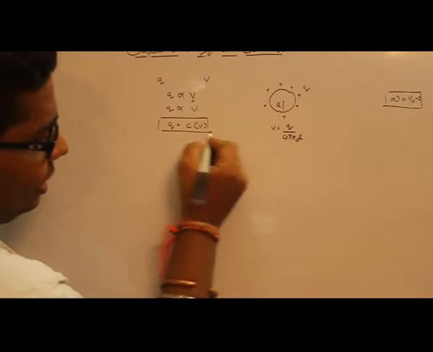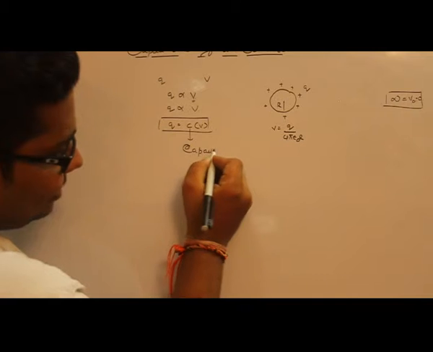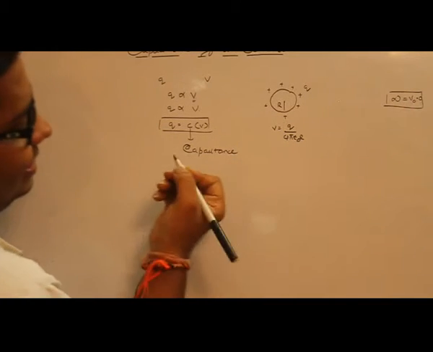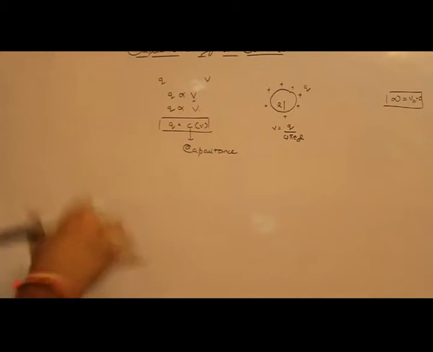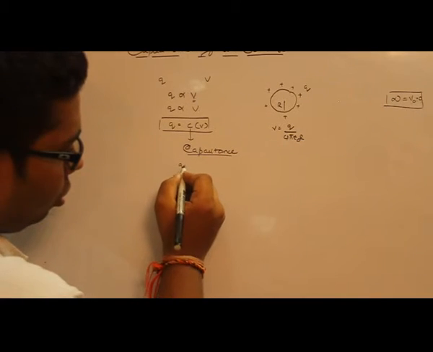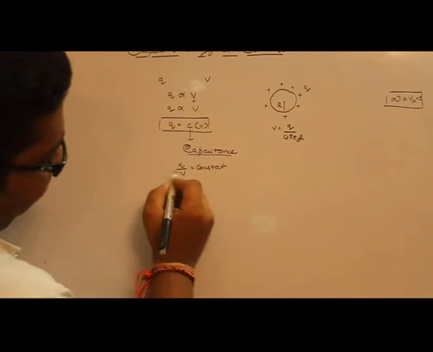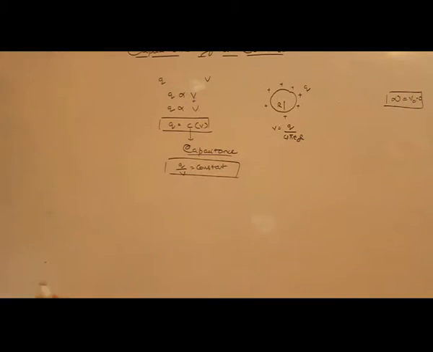This C, which we call capacitance, is the capacitance of a capacitor or a conductor. So this is called capacitance. Therefore, q/V will be a constant, right? The q/V will be a constant.